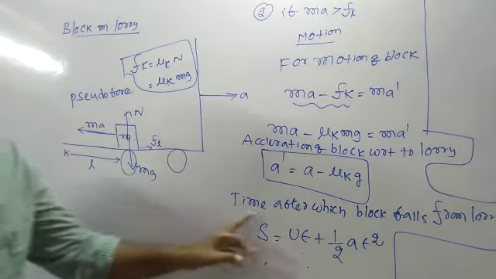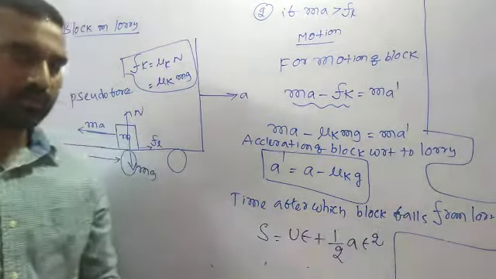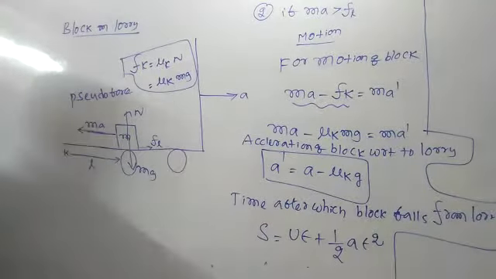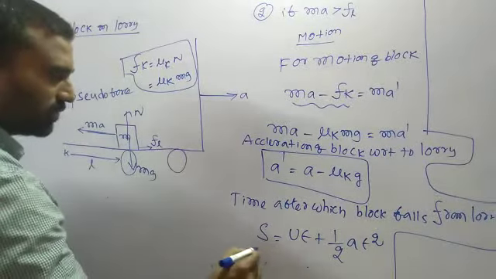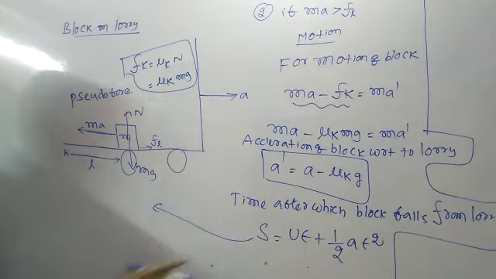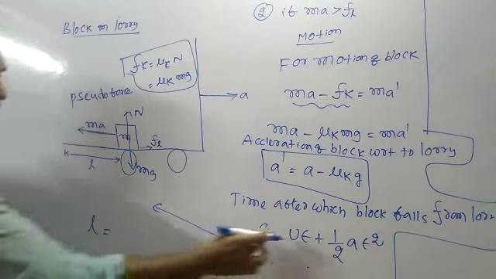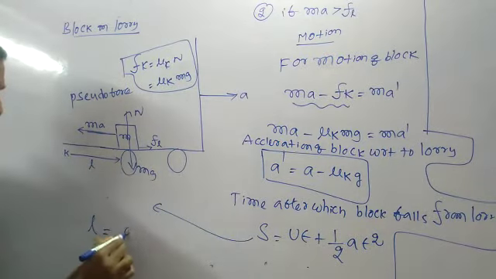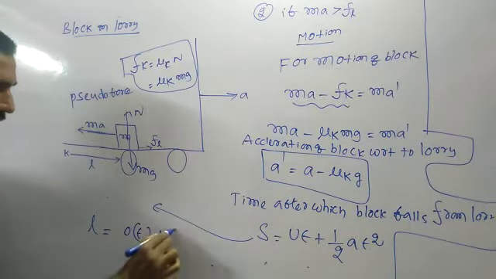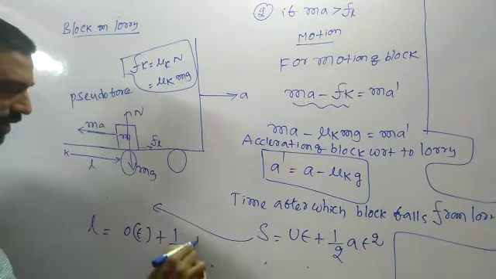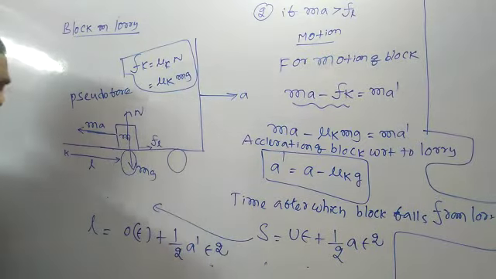And the time after which the block falls from the lorry. Okay. From the equation s equal to ut plus half a t square, s is the distance traveled, L. u is the initial velocity of the block, which is 0. So 0 into t plus half into a dash into t square.